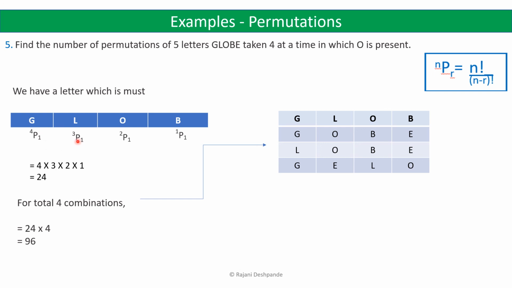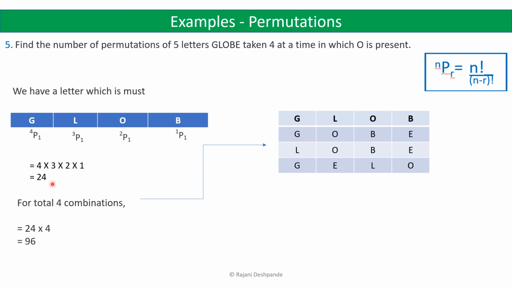Then the next position with any one of the remaining three letters, that can be done in 3P1 ways. The next can be done in 2P1 ways, and the last one 1P1 ways. So we have 4P1 into 3P1 into 2P1 into 1P1, which is equal to 4 into 3 into 2 into 1, which is equal to 24.